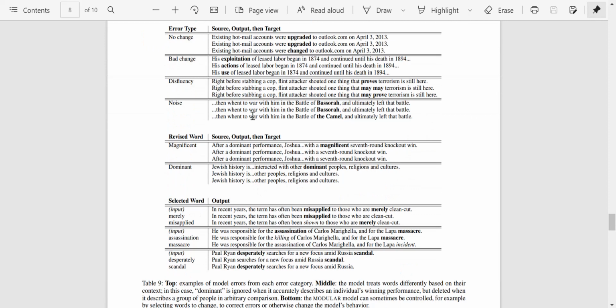So these are the different examples. Existing Hotmail users were upgraded to Outlook.com on April 3, 2013. So there was no significant change. I guess there was no change. There are bad changes too. His exploitation of leased labors. So in this case, the word exploitation is actually good. Use is not so good. There was disfluency as well. So proofs may one thing that proves terrorism is still there. May is also not so good, and may prove is also not so fluent.